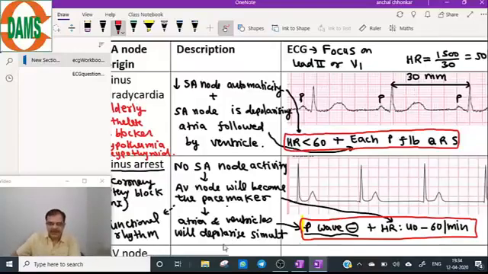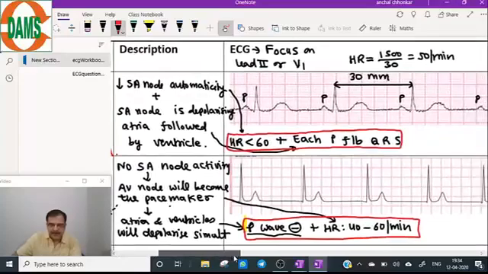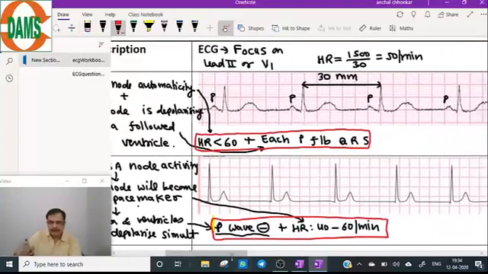Now in this ECG, if we look carefully, the heart rate is around 50 per minute, and very well you can see that P wave is absent. Here should be the P, but it is not seen. So this makes a diagnosis of junctional rhythm, and that junctional rhythm is because of the SA node arrest.